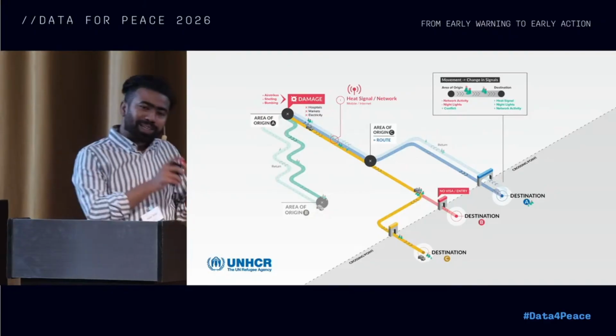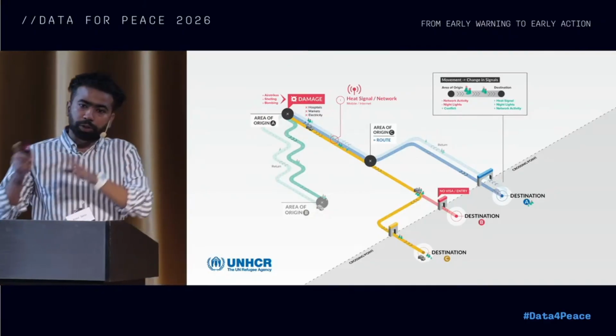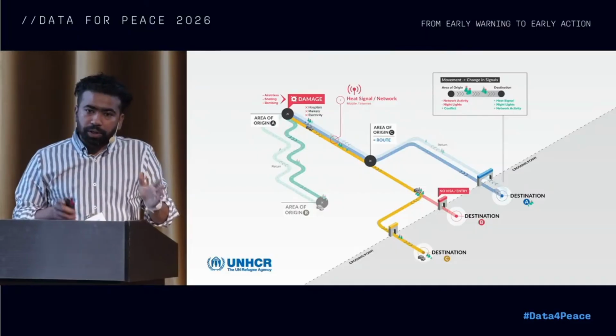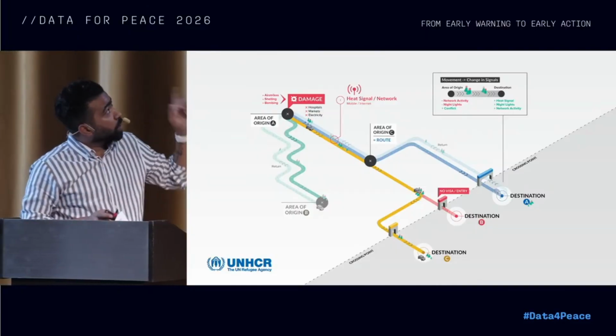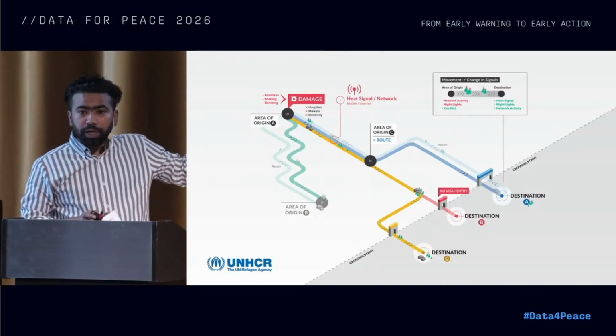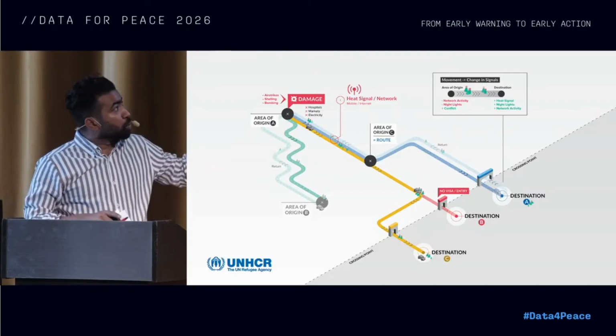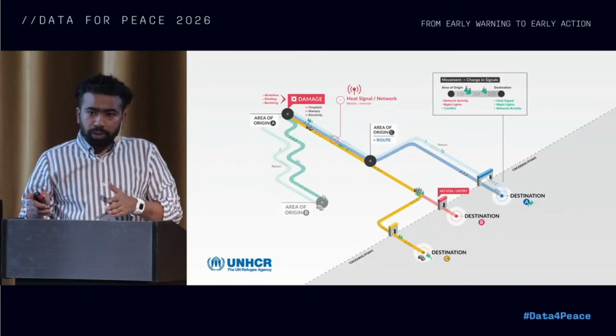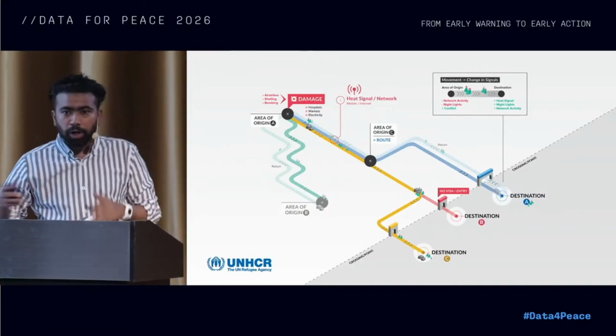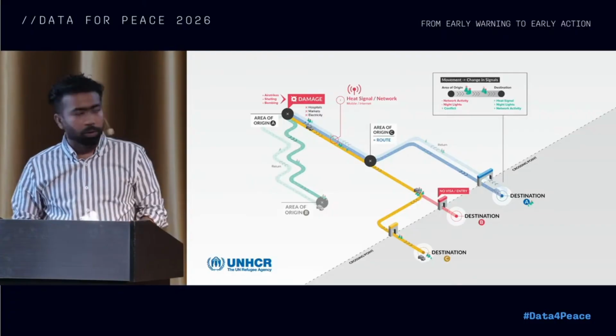We try to understand the trajectory of those signals, which direction they're going, trying to cluster them, and understand from which area to which area people are moving. And we continue to monitor them so that we understand which border is likely to be accessed and which border is likely to be used to cross.